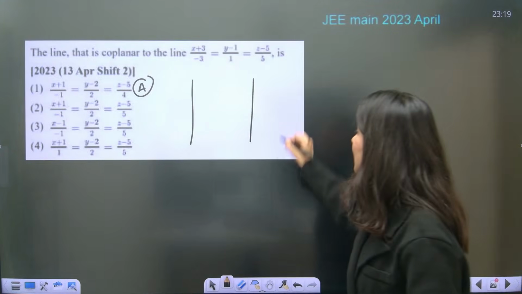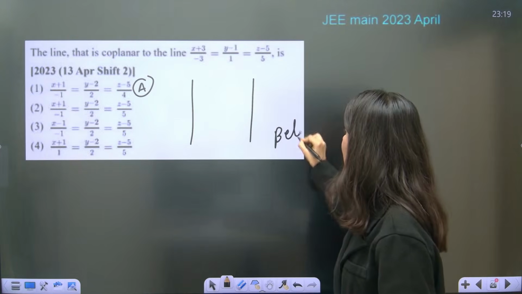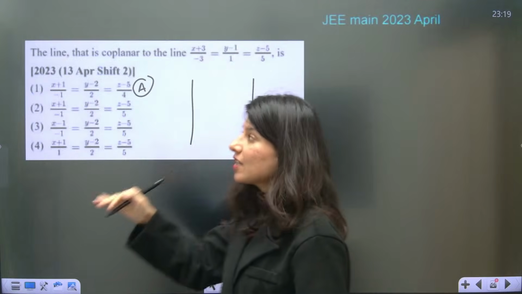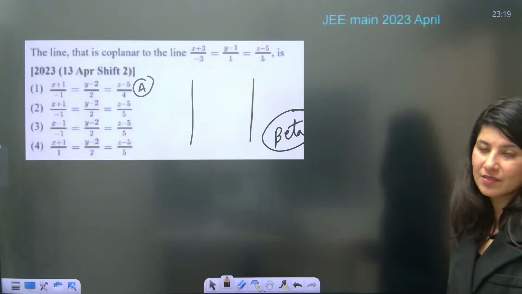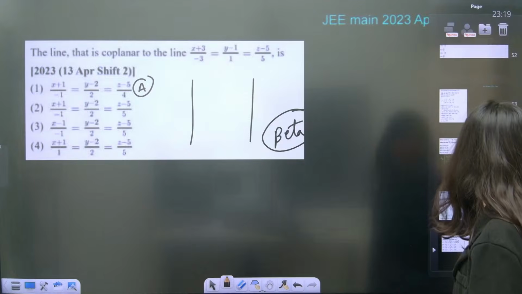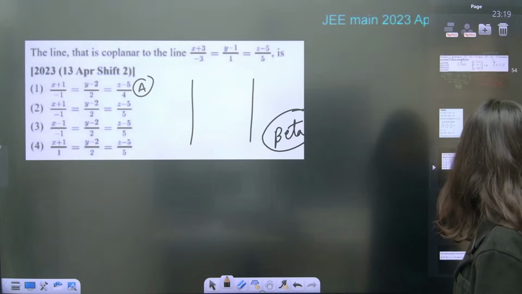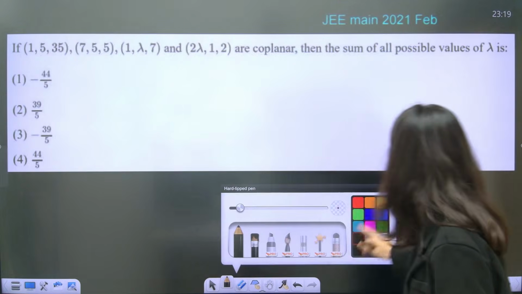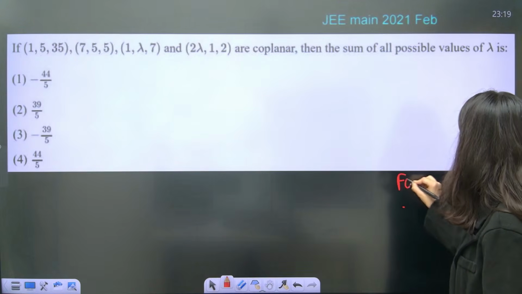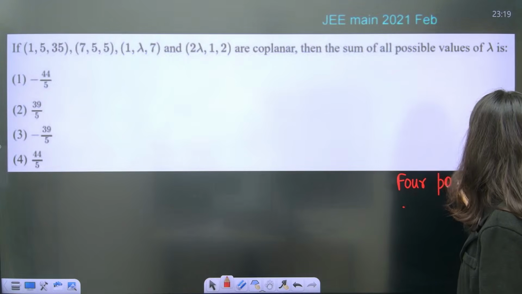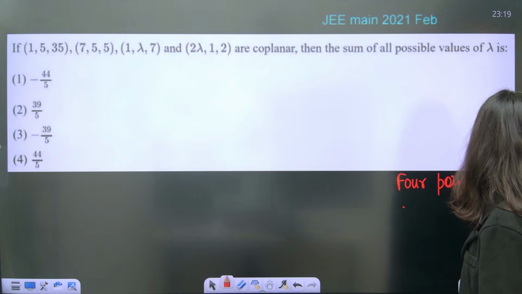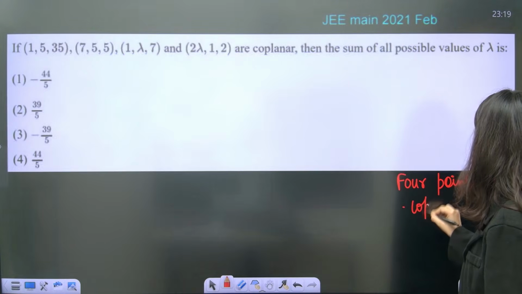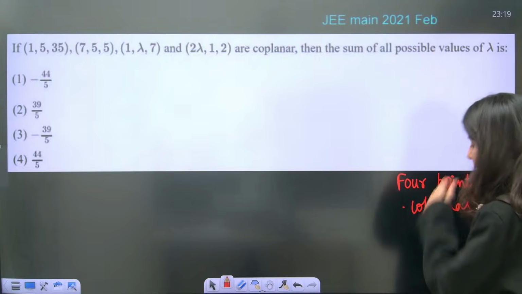So this is a beta type question, guys. This is your beta question. You have to skip it in the first pass. It is very bad if you do this question in the first pass, as it will take a lot of your time. Now this is 4 points. The condition of 4 points being coplanar. 4 points being coplanar means what?